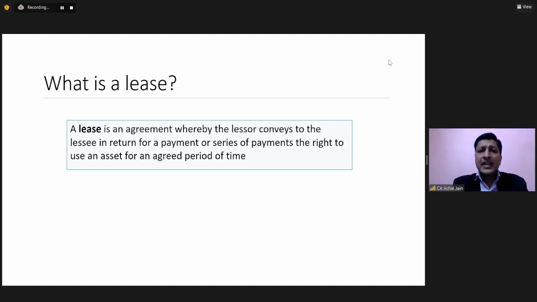And this time period is something which we generally call the lease period. So this is how lease agreement is defined under Indian GAAP. Now, if you just look at some of the aspects in this definition, this focuses on the transfer of right to use. So currently under Indian GAAP, the lessor is transferring the right to use of an asset.